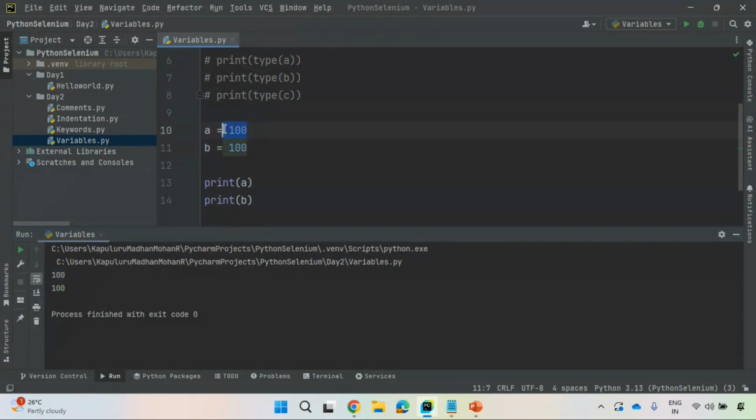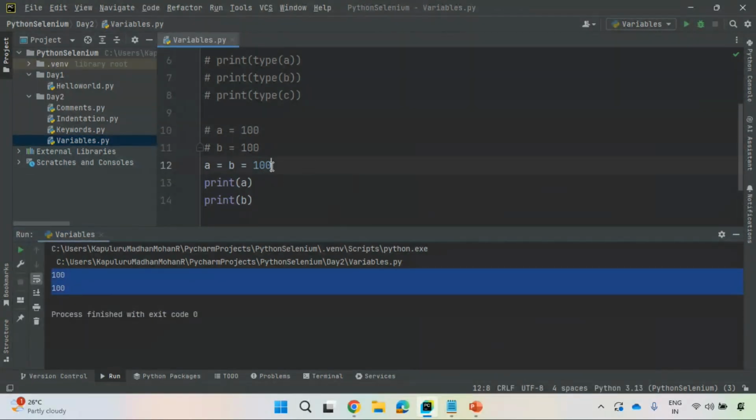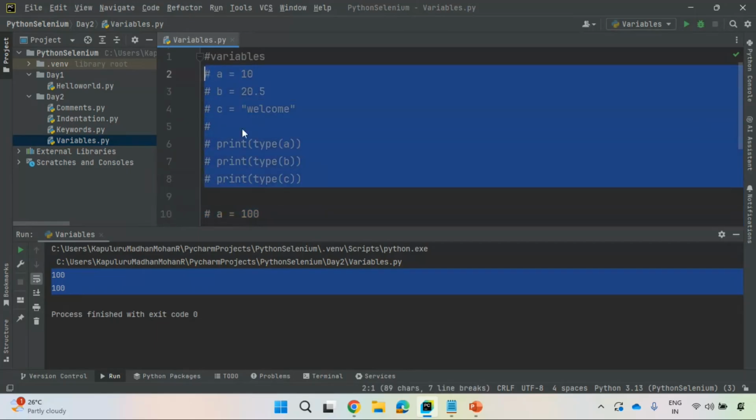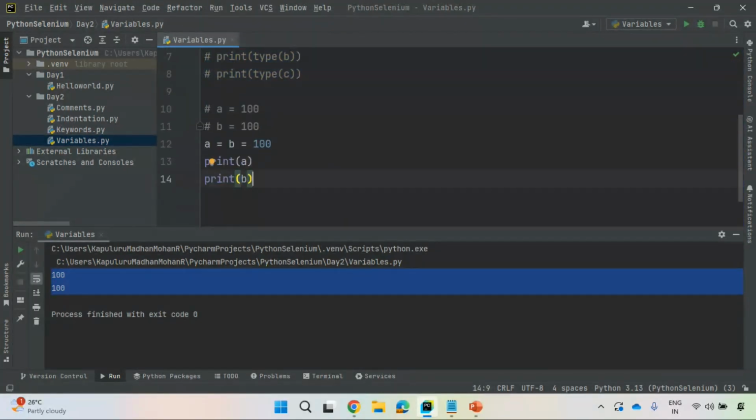Good. If the data is the same inside these memory locations, you can represent them in one single line: A equal to B equal to 100. Every object is pointing to the same data. A is pointing to 100, B is pointing to 100, so in this case also it will return the same data. Why do we need to understand this? Going ahead, you will understand the importance of this notation. Instead of writing multiple lines, you can get the work done in one single line. These are important ways of handling data inside a variable.